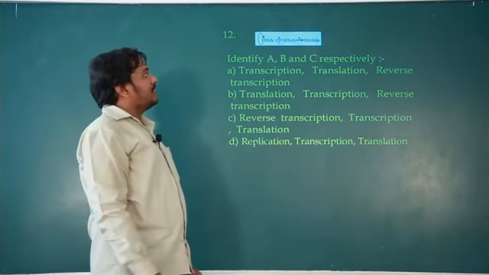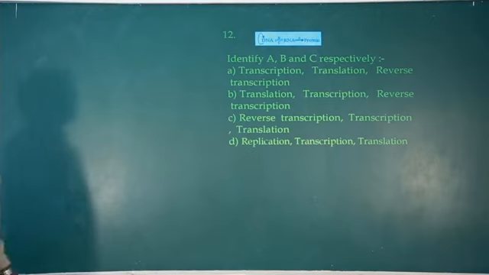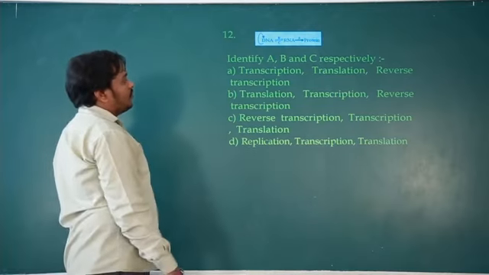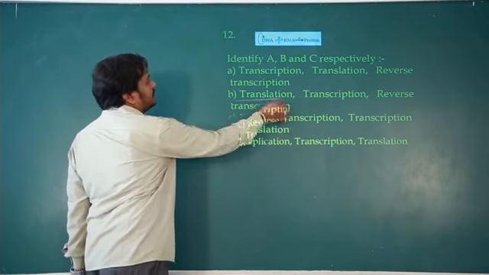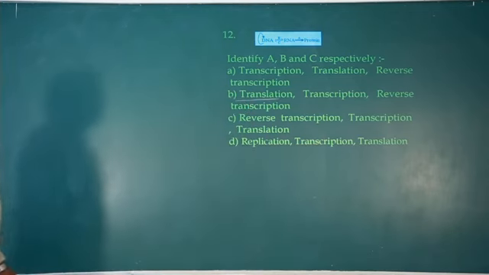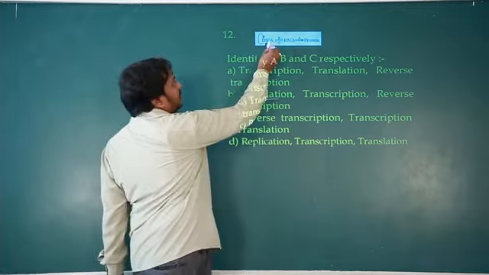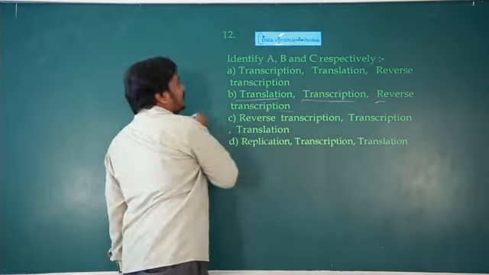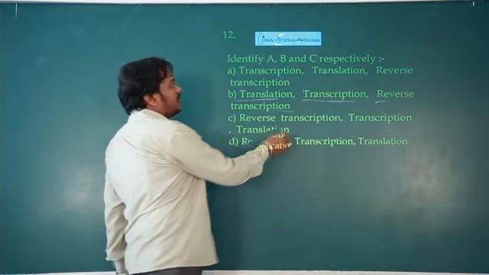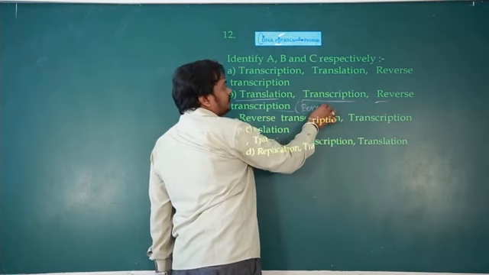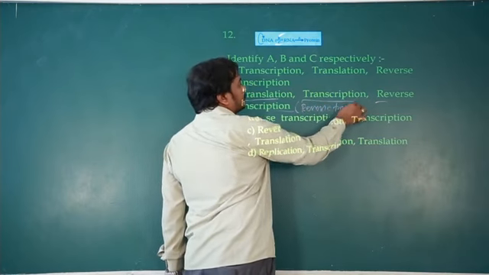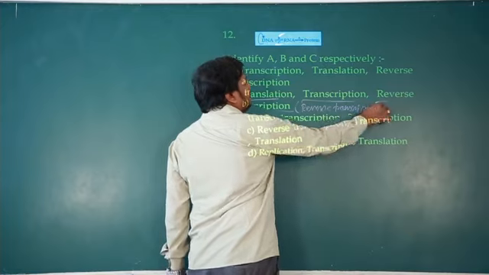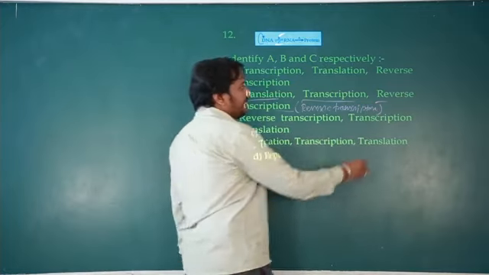Yeah, DNA to RNA, RNA to protein. Okay, so whereas DNA can produce into RNA, RNA to protein again. So identify A, B, C respectively. So for process A, RNA to protein means translation. So A is translation, B is transcription. DNA to RNA, it is transcription. Then RNA to DNA, it is reverse transcription. The enzyme which is responsible for this reverse transcription is reverse transcriptase. It is also called as Temin-ism.